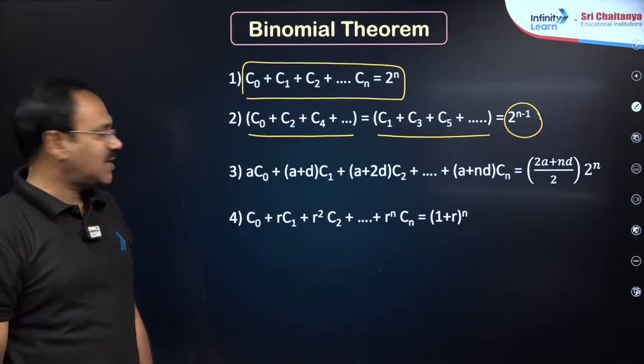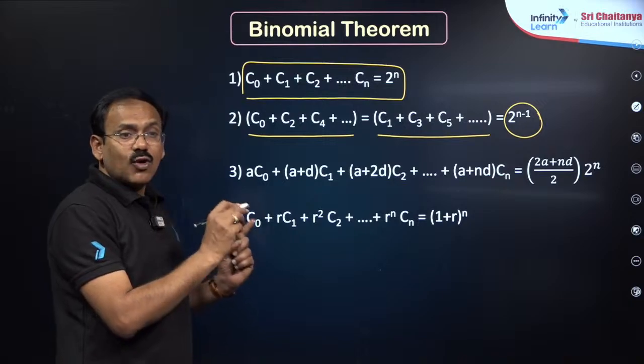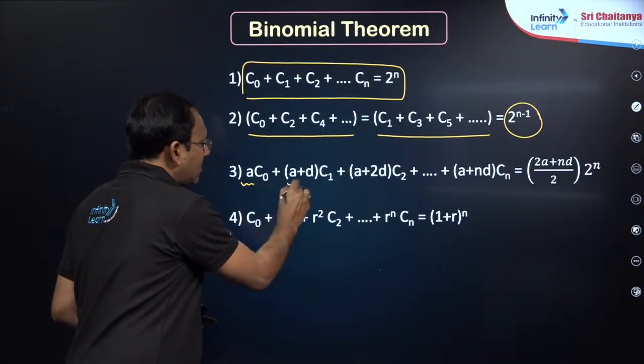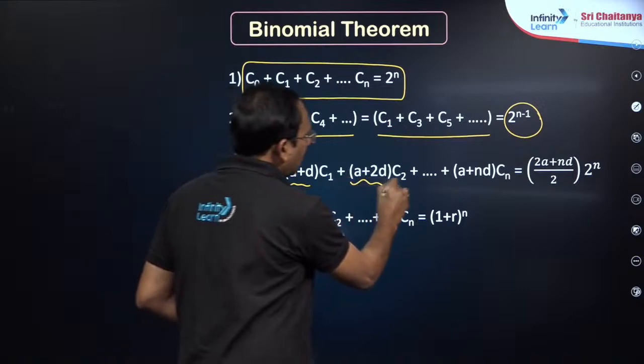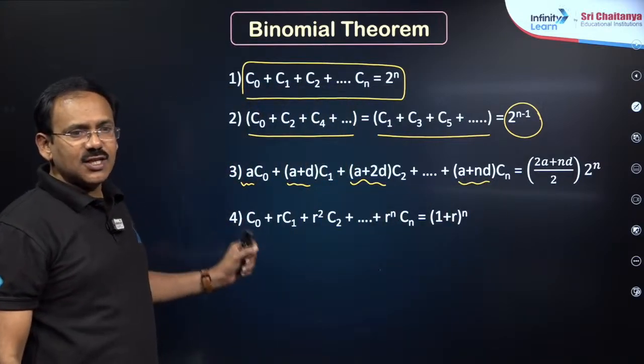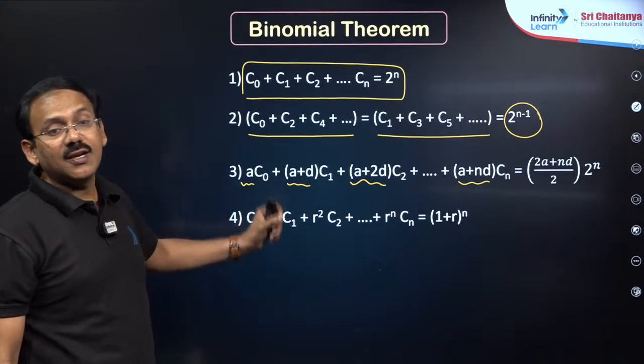Okay, next result. After that, the binomial coefficients where they are multiplied with the numbers of an AP. Got it, dear students? C1, C2, C3, Cn are there, and they are multiplied with some numbers which are in AP.